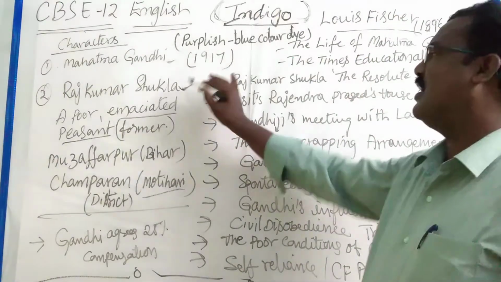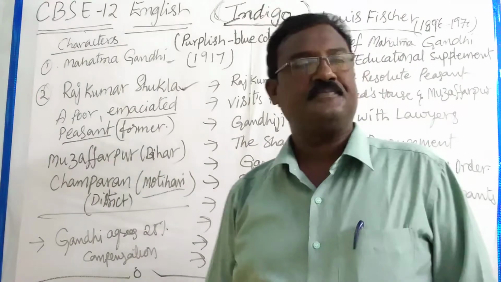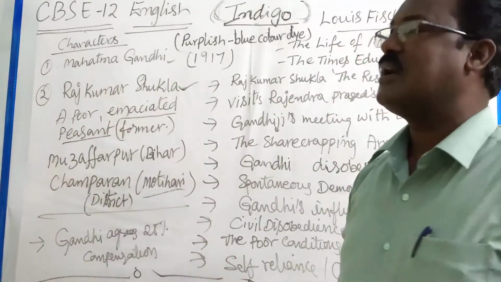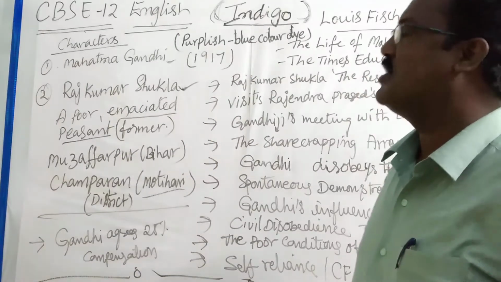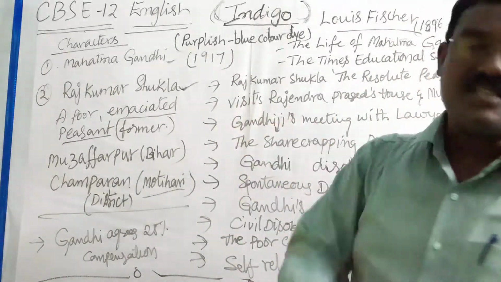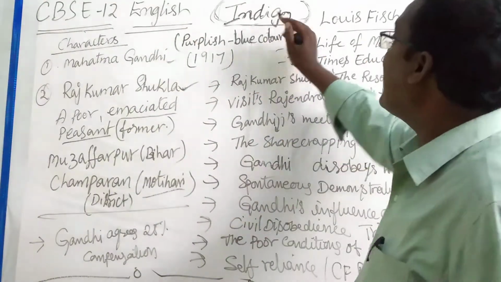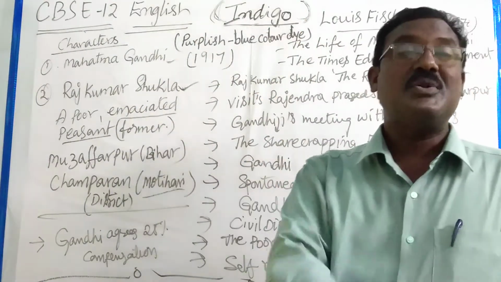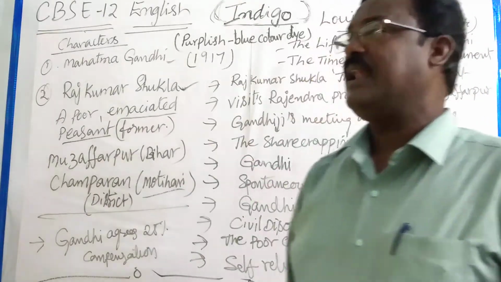Now the duty of the Indian farmers was to grow some crop in the land which was taken from British landlords. On 15% of the land they compulsorily had to grow indigo crop, and that harvest they had to give for utilizing the land to grow crops for their livelihood.